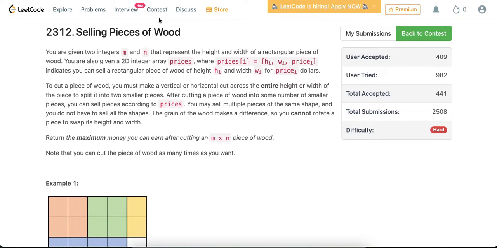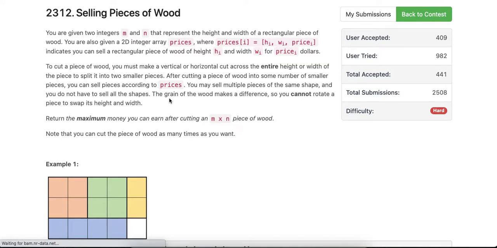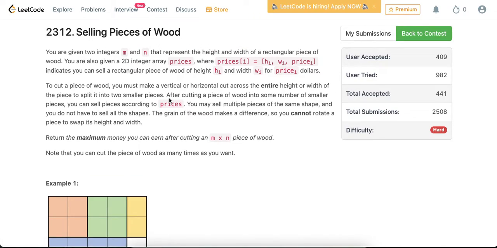First of all, let me refresh this one first. Okay, let's start from the problem. The problem is that we have a block of wood with the size of m times n. M is the height, n is the width. And we also have this price list that a wood with a certain height and a certain width can be sold with a certain price. But you cannot interchange the height and width to get the same price.